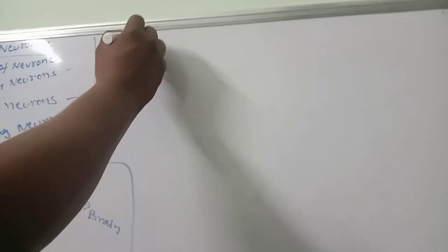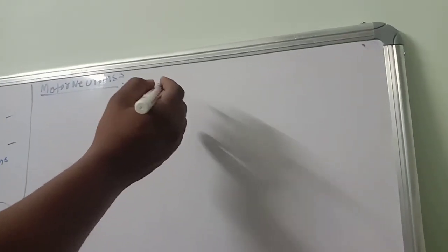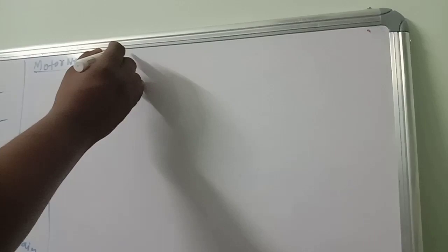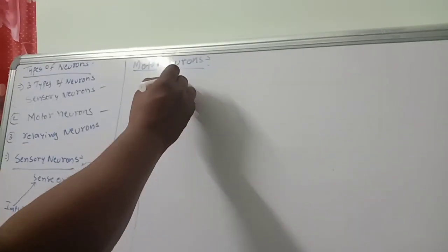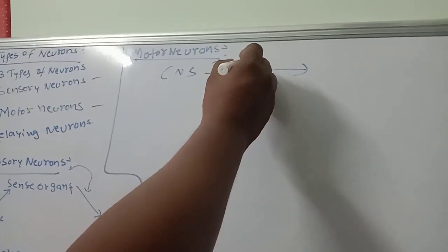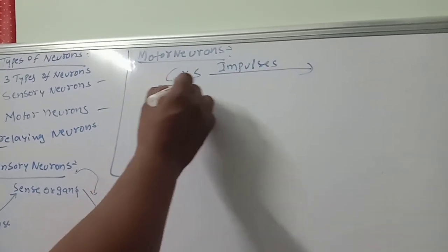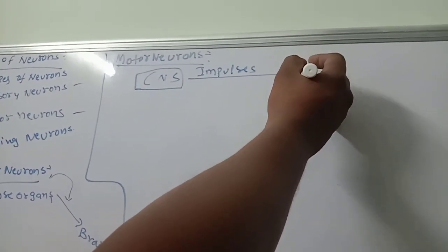The next one. Those are motor neurons. Another type of neurons are motor neurons. They take the impulses from the central nervous system, CNS. The motor neurons transmit the impulses from the central nervous system to which one?